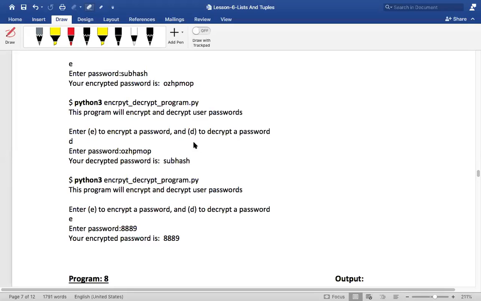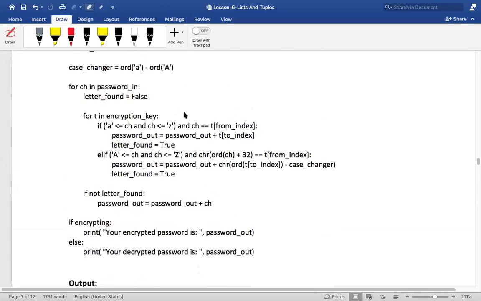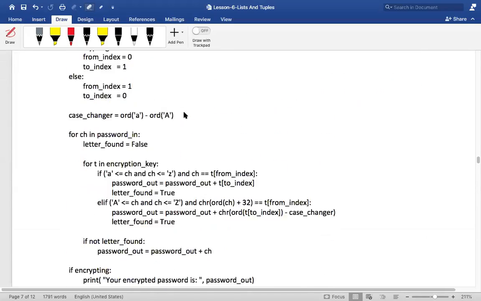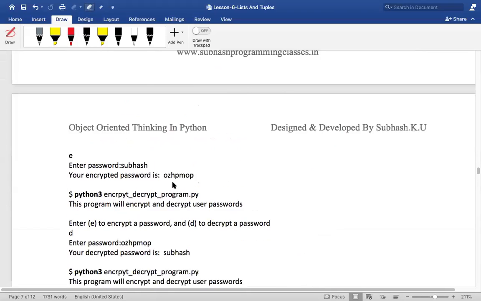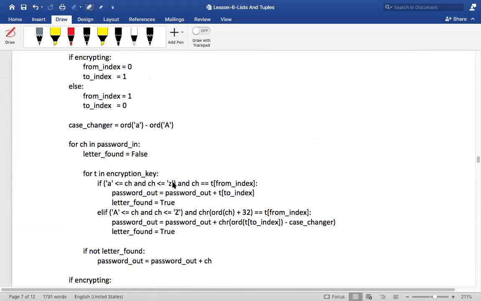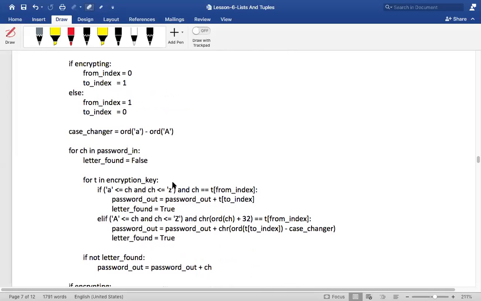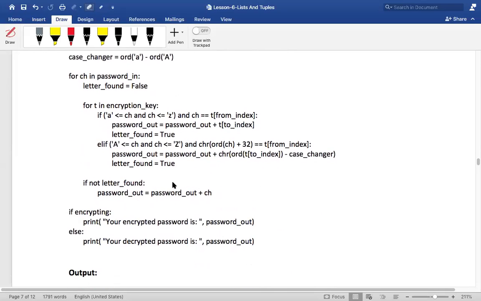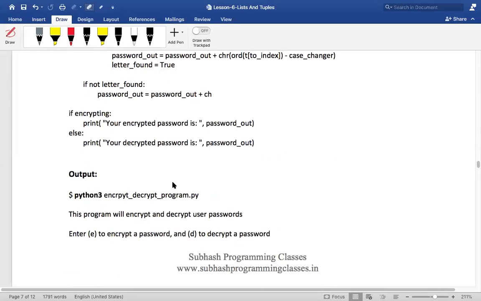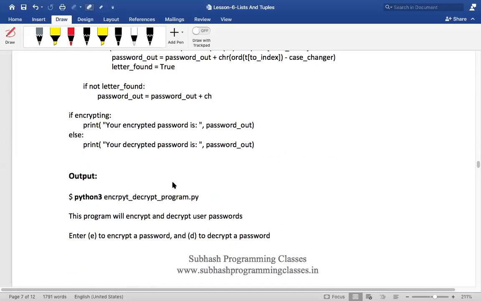So I want you to go through this program completely and see what I have done so that you can do this encrypting and decrypting. If initially you find it difficult, it's okay, but if you can do it two to three times, when you start going through what I've done, you will become expert in tuples. List and tuples, you will become expert in both. Will you do that, my dear friends?